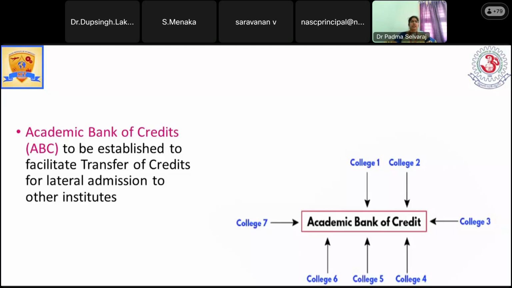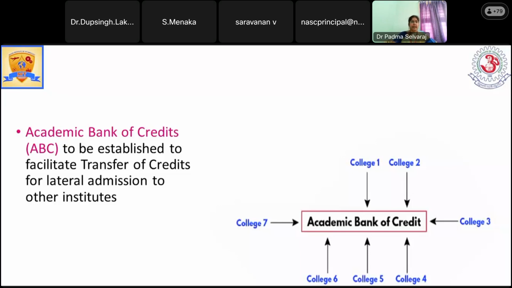For example, in one college they have studied and secured some credits. That credit will be stored in the name of that student. In some other college, they may study 2 or 3 subjects and receive 10 or 20 credits, which will be stored. On the whole, based on the credits available, whether that student is eligible for the 3-year degree or 4-year degree, if they have received the required credits, automatically they will be awarded the degree.